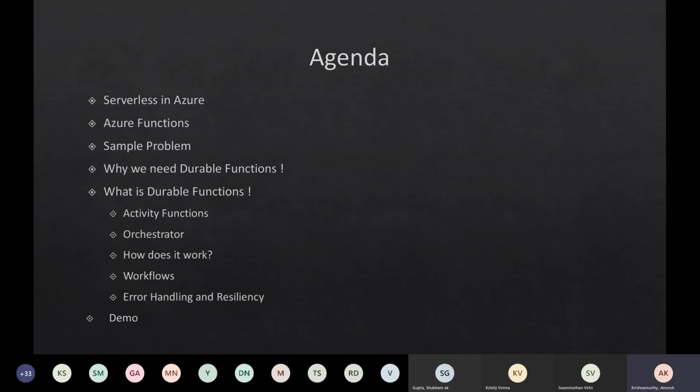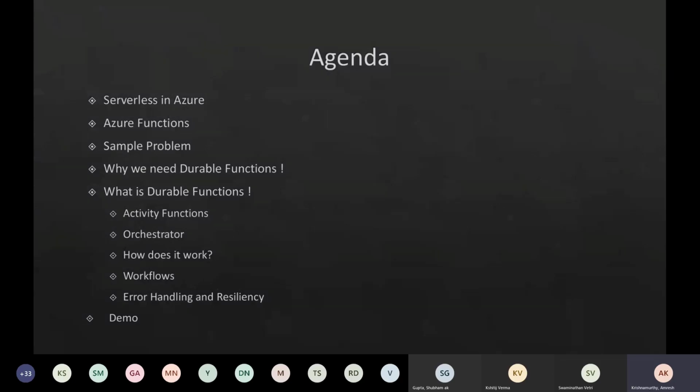So a bit of agenda here. First we will see what's serverless in Azure, and we will also touch on Azure Functions, because Azure Functions is one of the predominantly used features of serverless. And today's topic is about durable functions, right? We are here to learn what durable functions are.